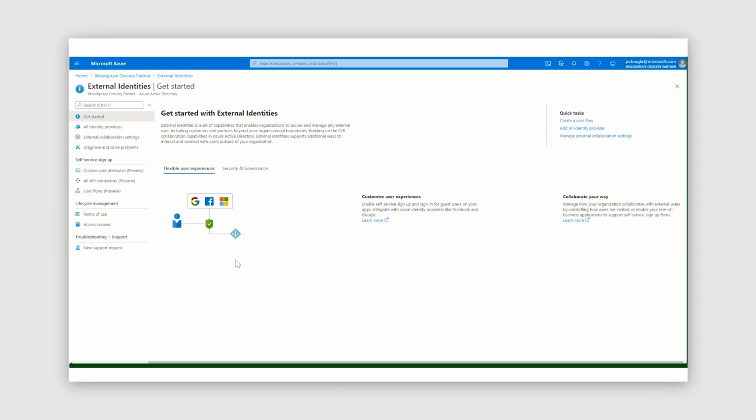Here we are in the Azure portal in the external identities section, where we'll go through what we did to configure the demo that you just saw from an end user standpoint. In that demo, we leveraged the external identities self-service signup capabilities that created that customized signup experience that we saw John Smith go through. So let's take a look at the steps we took to get that up and running.